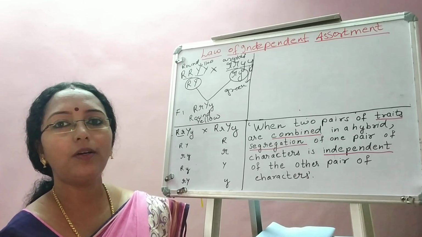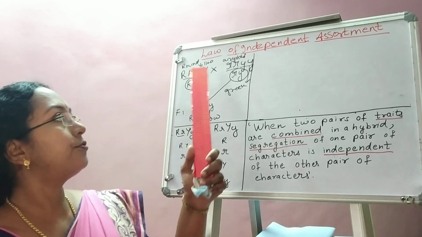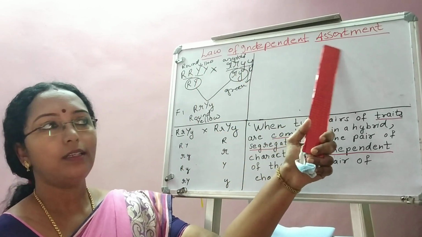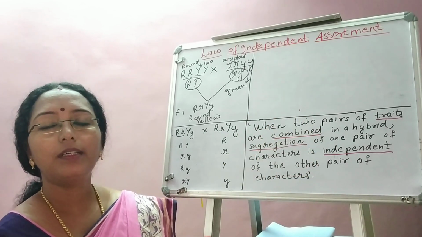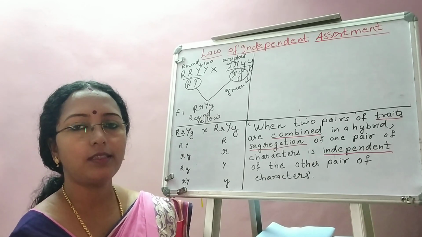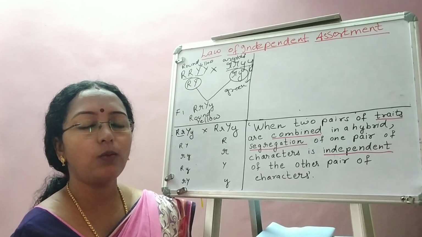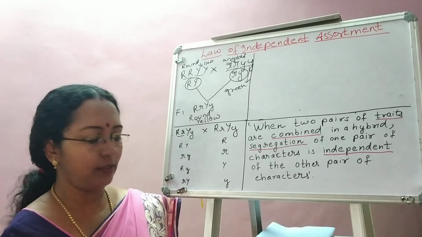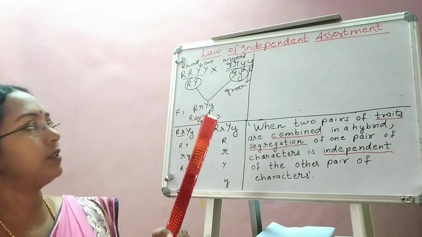Today we are coming on to the last law framed by Mendel, that is the law of independent assortment. This law was framed by Mendel based on his dihybrid cross. An explanation of what a dihybrid cross is was dealt with in the previous session, but let me just rewind that. In short, I'll just explain to you.